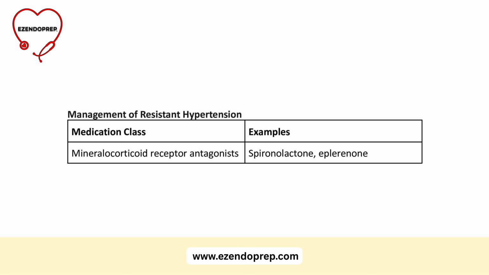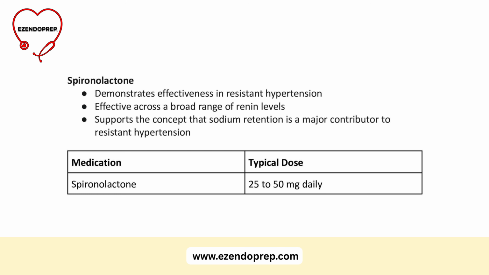In this setting, mineralocorticoid receptor antagonist therapy should be considered. Examples include spironolactone and finerenone. Sodium retention is a major driver of resistant hypertension. When adding a mineralocorticoid receptor antagonist to a RAS blocker, monitor potassium and kidney function. Recheck about 1 week after initiation, again after dose changes, and then routinely. Check more often in patients at higher risk for hyperkalemia.